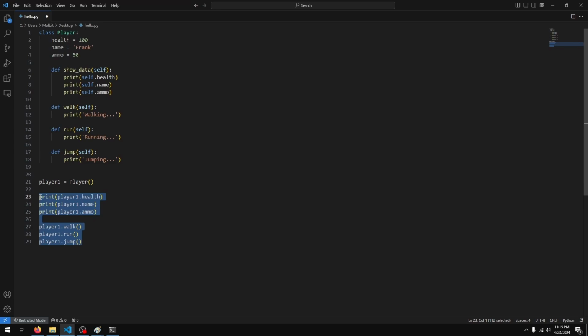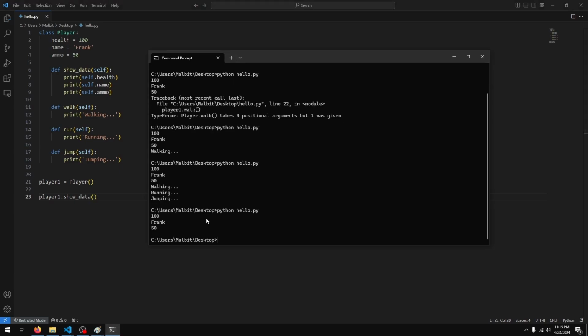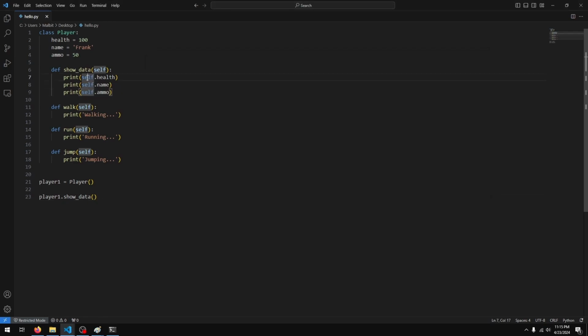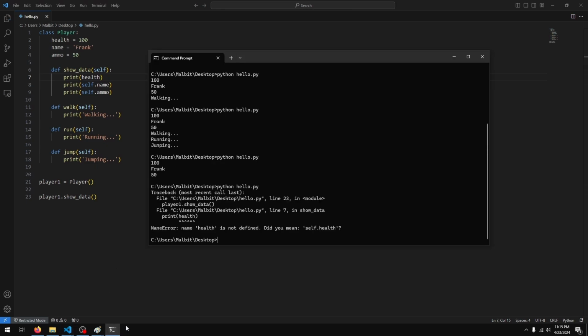And if I call player1.show_data, we get 100, frank, and 50 from here. So whenever you are referencing the properties of a class, you need to use the keyword self. If you remove this and run the file, you see we get an error.